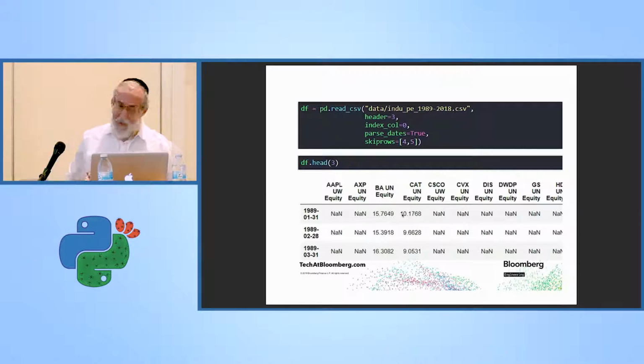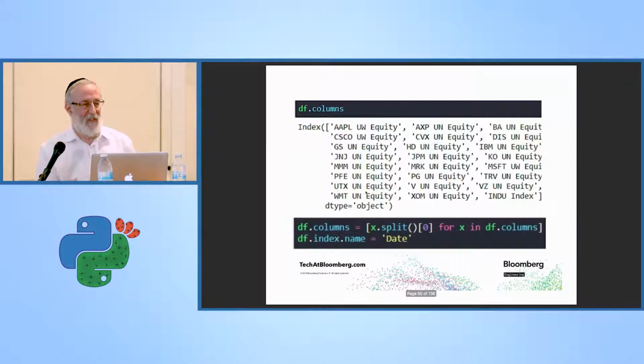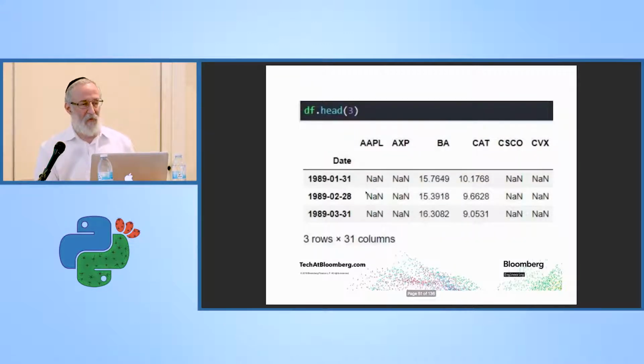But I'm still not happy with this because I don't want to have to type in this whole long string for each ticker every time I want to access a column by date. All I really care about is the ticker itself. I don't need to know these 2-letter codes are the primary exchange that the stock trades on, and the word equity just tells me that it's a stock. So if I look at the index, I see it's just a list of strings. I can use a list comprehension and split out the first token. And then I have a better looking data frame where now I can access the data frame simply by the ticker symbol of the stock and the columns and the dates on the side.